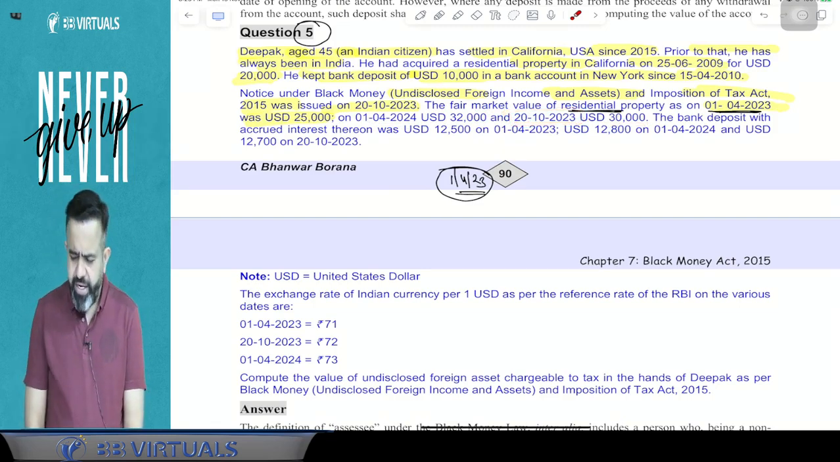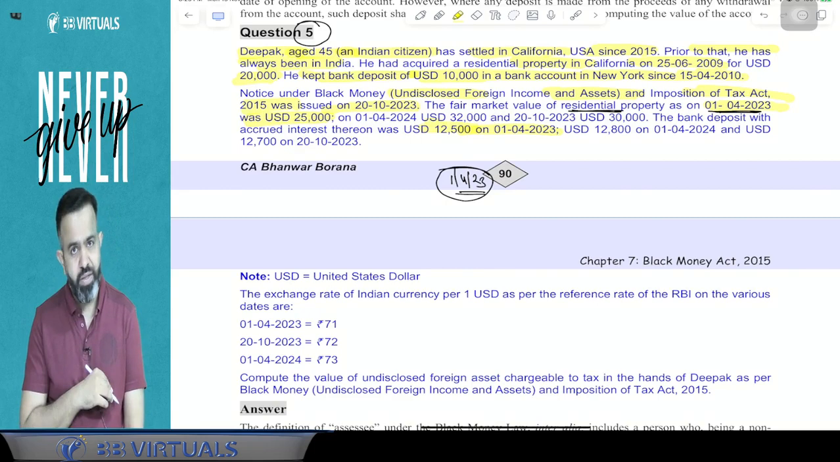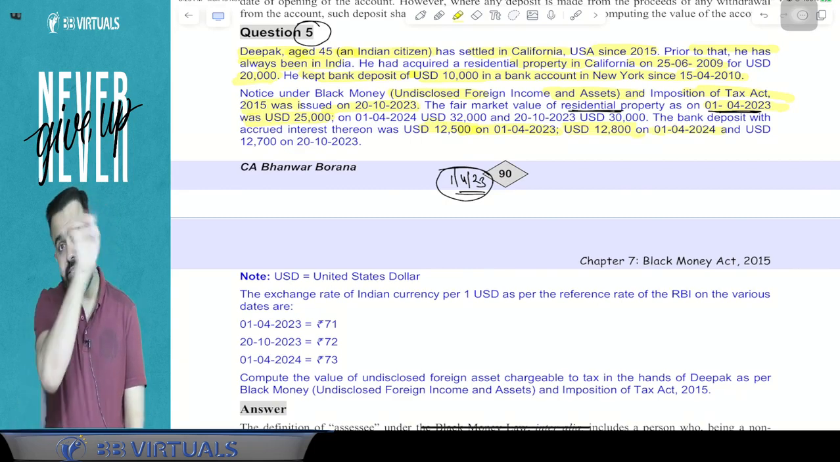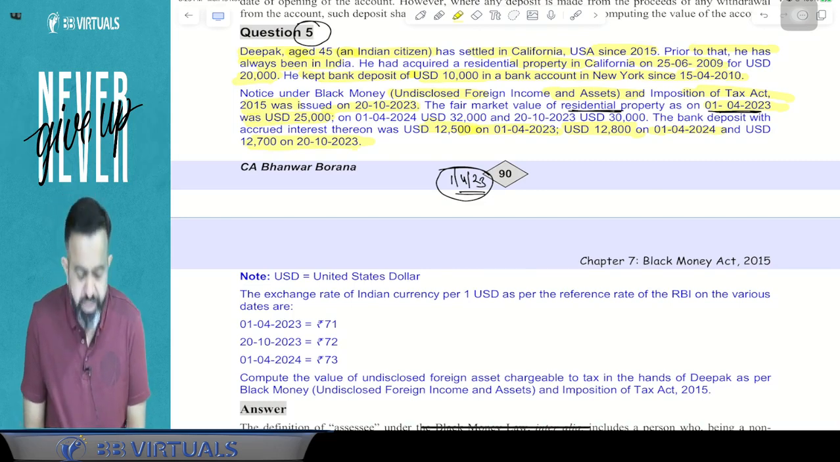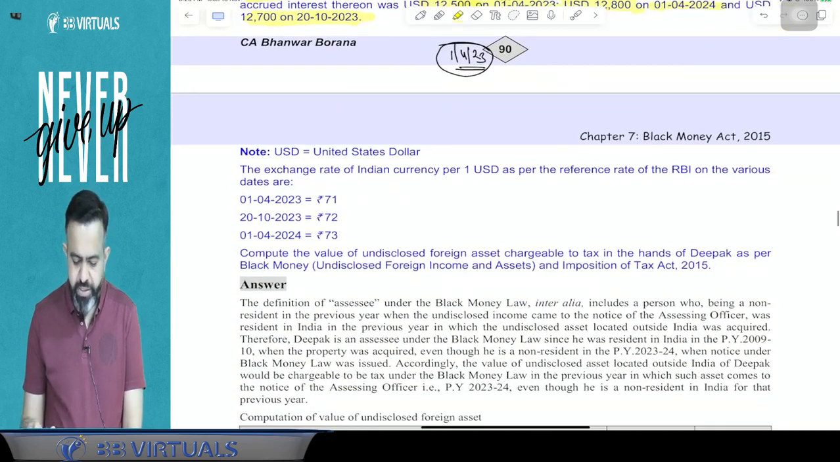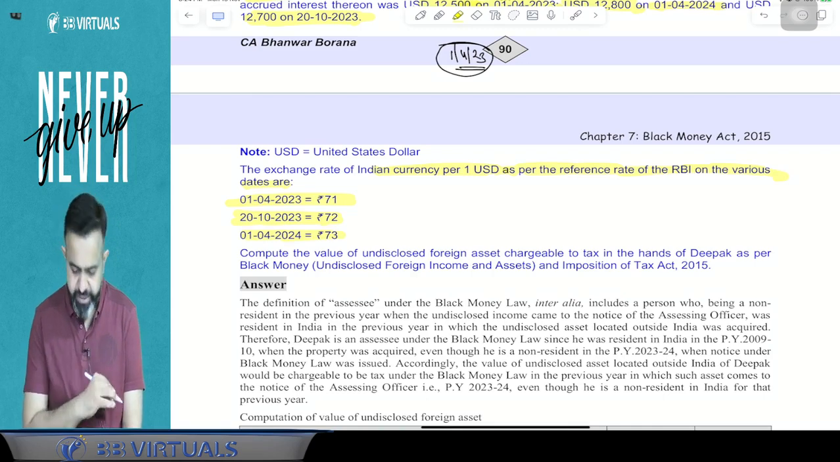Now, the bank deposit with the accrued interest thereon was $12,500 on 1st April 2023. Bank account value was 12,500. Then 12,800 on 1st April the next year, and on the date on which notice is issued, the bank account value was 12,700 USD. Now USD means United States dollar. The exchange rate of the Indian currency against the USD as per the RBI reference rate is given: on 1st April 2023 it is 71, on 20th October 2023 it is 72, and on 1st April 2024 it is 73.